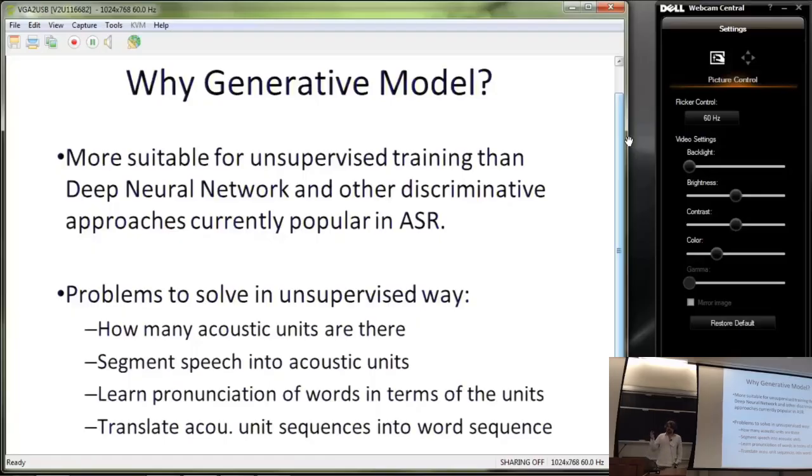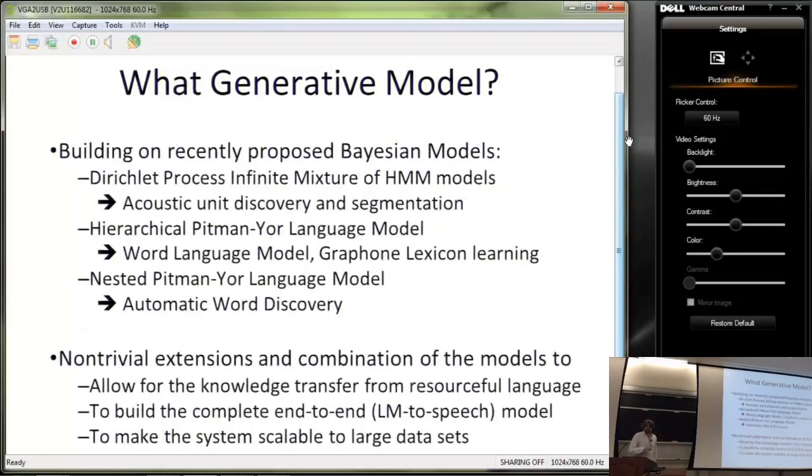Eventually we have the language model, but we don't know what the pronunciations are, and we translate the sequences of acoustic units into the sequences of words. And so there would be some latent variables that correspond to these problems in our model, and these are the latent variables that we need to infer. So what kind of generative model are we going to use here? We actually built on a recently proposed Bayesian model.